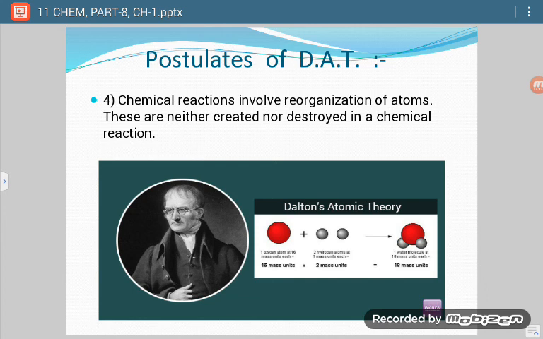What it says is that the atoms of reactants are reorganized. Whatever number of atoms we see in the reactants, the same number we will see in the products. That will not become less or more. This is what he said. So this is a very important theory of Dalton.